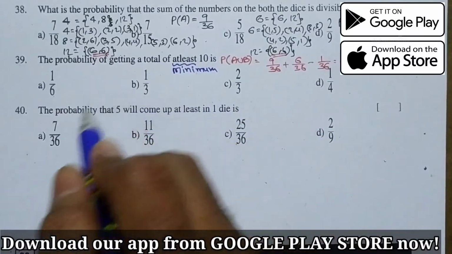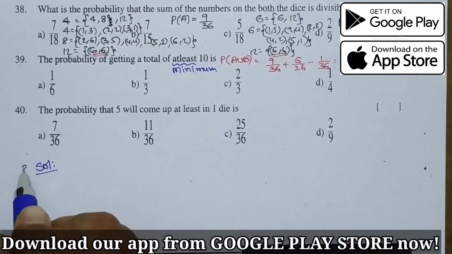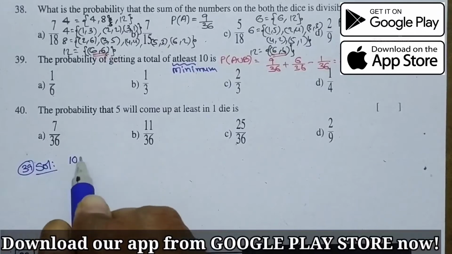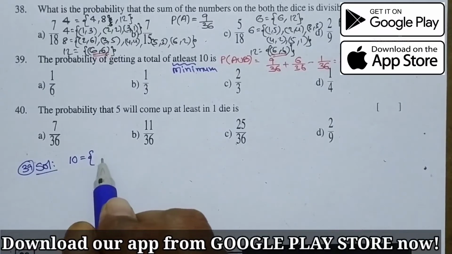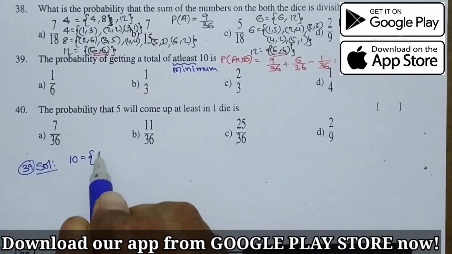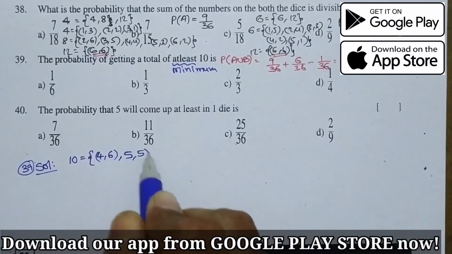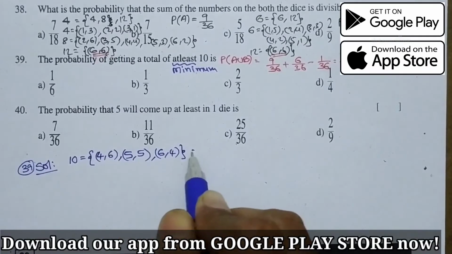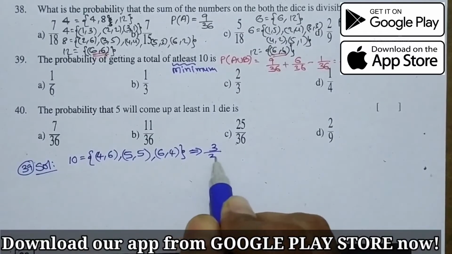Now I am solving the 39th one. To get 10, what are the chances? Let us see here. To get 10, maybe 4 comma 6, 5 comma 5, 6 comma 4. So how many chances are there? 3 chances are there. So 3 out of 36.